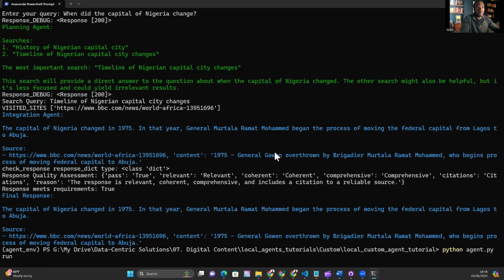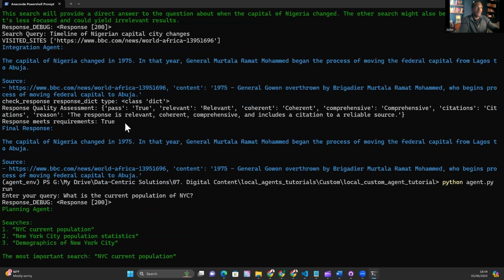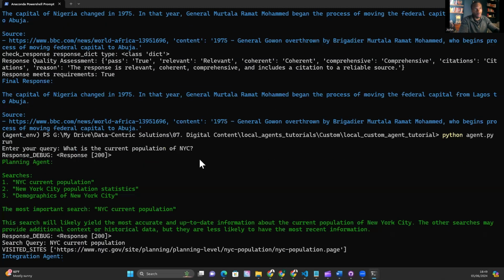Look, I think technically it's the correct answer because we said when did the capital of Nigeria change? I guess change is subjective. If the process started in 1975, we could technically go with that as a correct answer. So I'm going to give that a pass. And you can see the quality assurance agent has marked that as true as well, and that final response is acceptable. Let's move on to the next question.